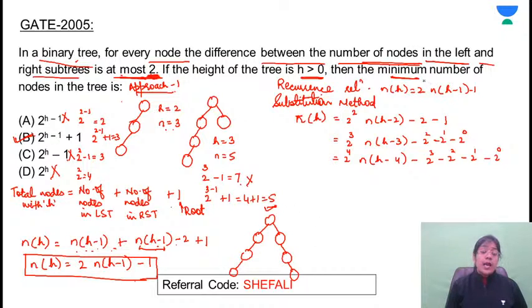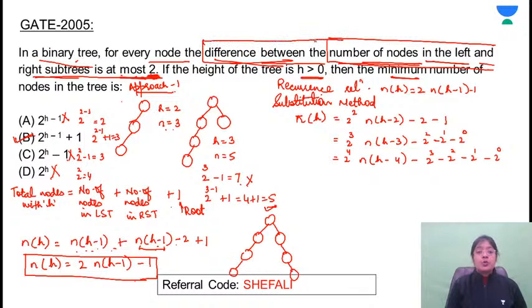It's clearly given, focus on this point, that the difference between the number of nodes in the left subtree and the right subtree is 2. So if you take the number of nodes as 7, then either here you will be considering the complete tree 1, 2, something like this.